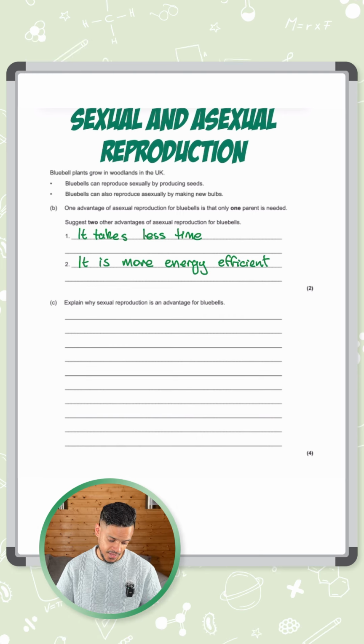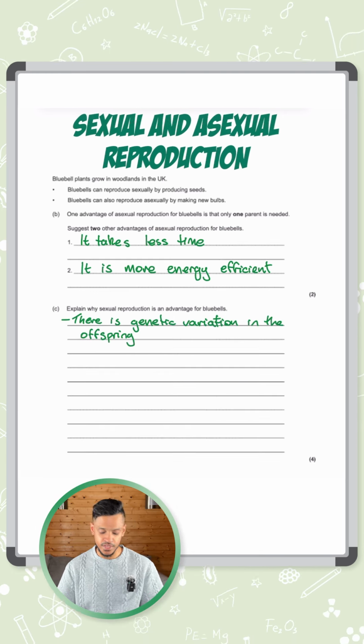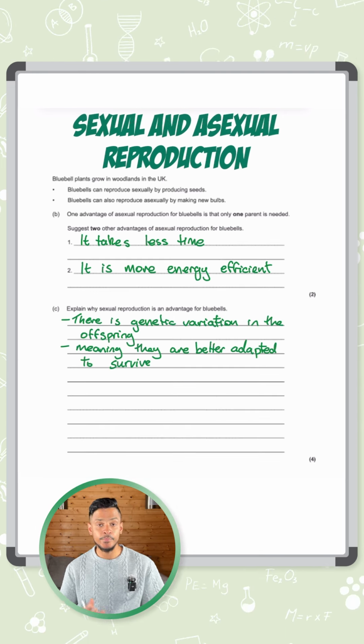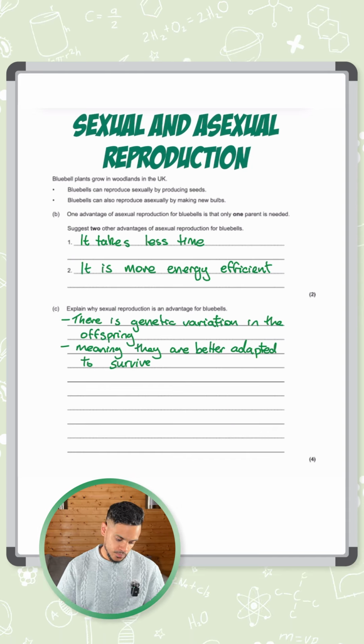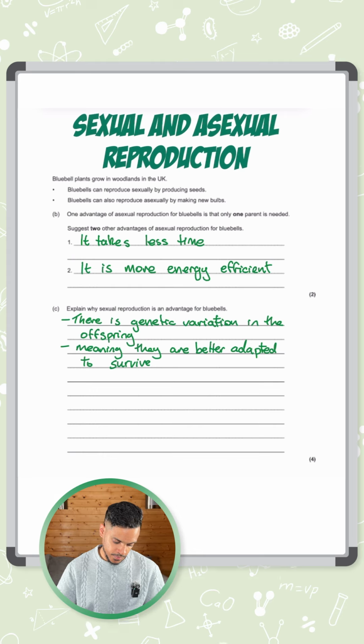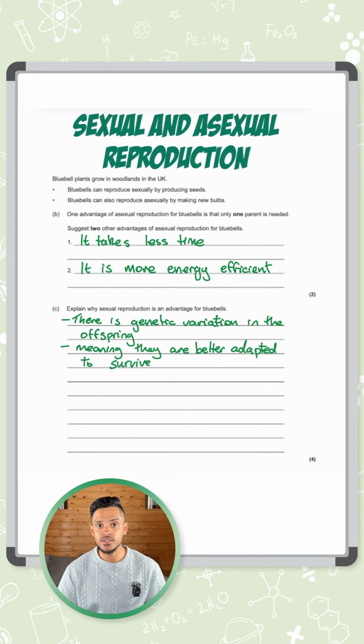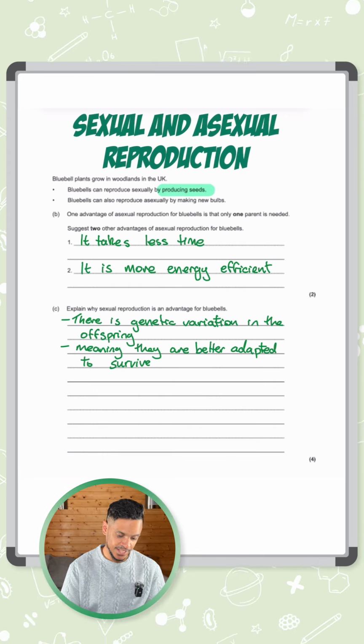So what we can say here for 2 marks, there is genetic variation in the offspring, meaning they are better adapted to survive. We've got 2 out of the 4 marks there. For the next 2 marks, let's look at the question in a bit more detail. It says they reproduce sexually by producing seeds. Let's think of that process there.